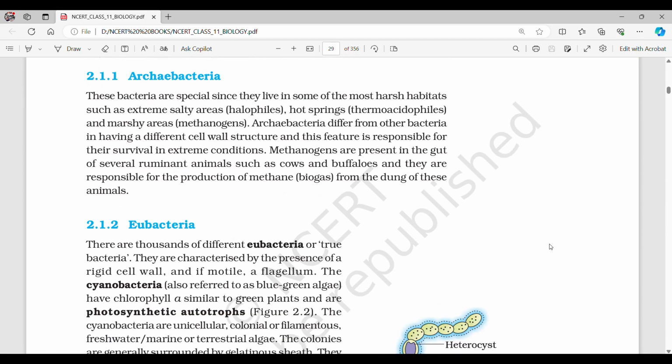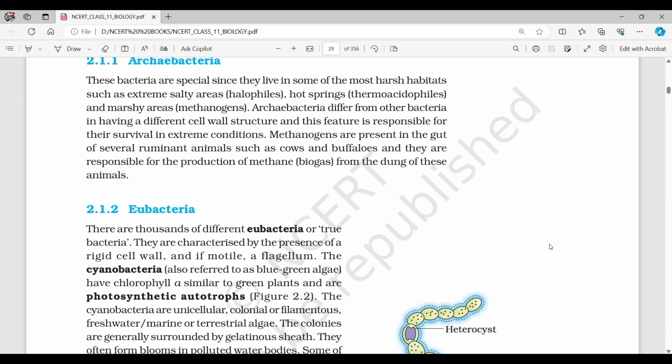2.1.1 Archaebacteria. These bacteria are special since they live in some of the most harsh habitats, such as extreme salty areas (halophiles), hot springs (thermoacidophiles), and marshy areas (methanogens). Archaebacteria differ from other bacteria in having a different cell wall structure, and this feature is responsible for their survival in extreme conditions. Methanogens are present in the gut of several ruminant animals, such as cows and buffaloes, and they are responsible for the production of methane biogas from the dung of these animals.